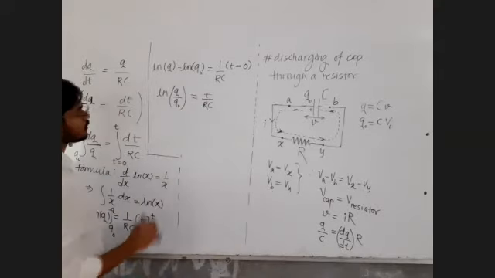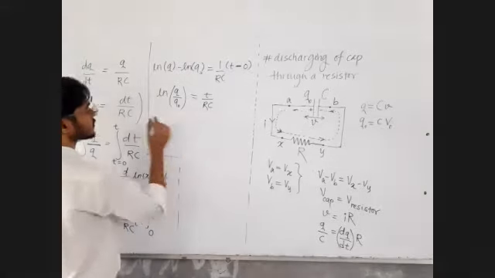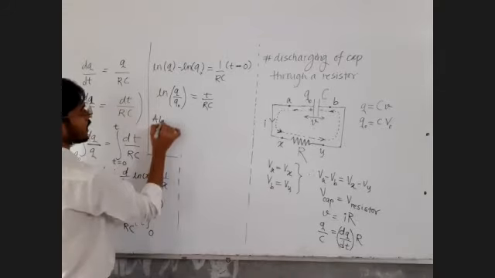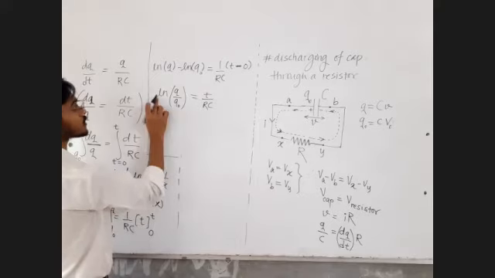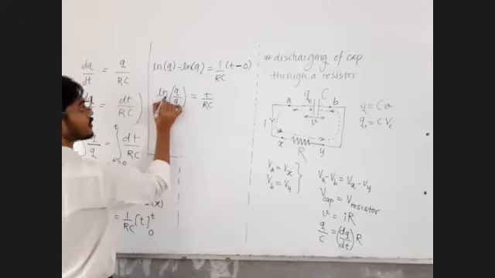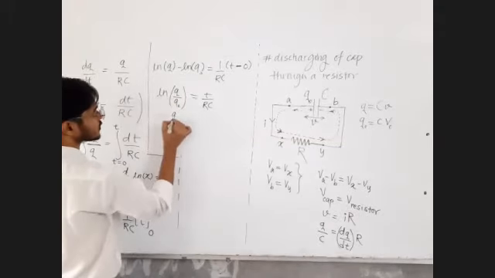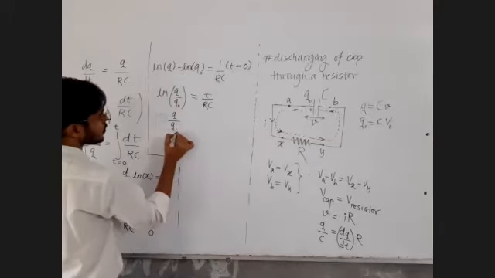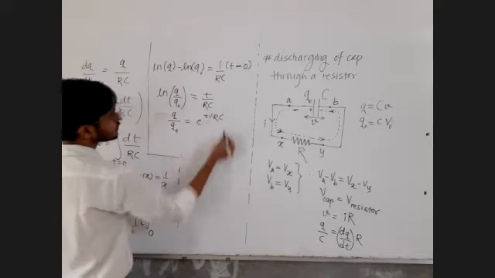Taking anti-log on both these sides, anti-log of log cancel. Of course, anti-log to the base e, since this log is to the base e. So taking anti-log on both these sides, q upon q0 is equal to e raised to t by RC.